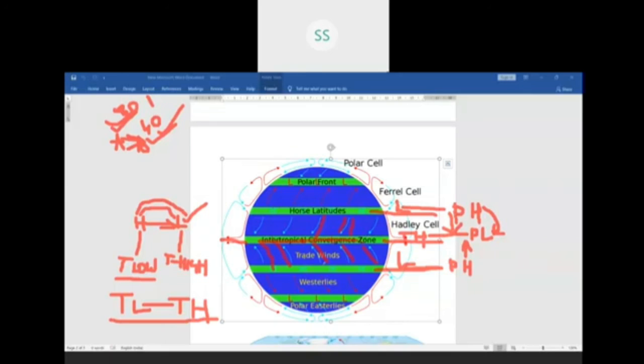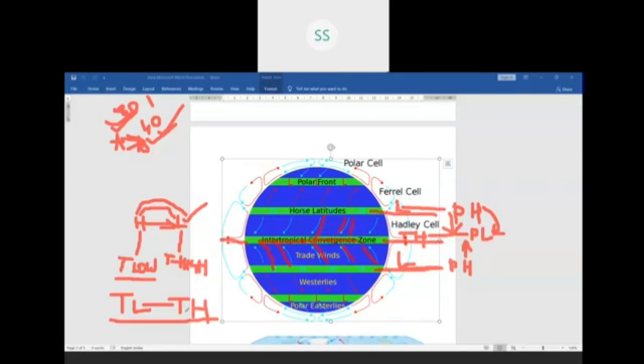So the pressure and wind system depends on latitudes. They influence temperature and precipitation. Winds will blow always from the high pressure to the low pressure areas. Where the pressure is high, temperature is low. Where the pressure is low, temperature is high. You can write even the opposite way also, which I have written. If the temperature is high, pressure is low. If the temperature is low, pressure is high.